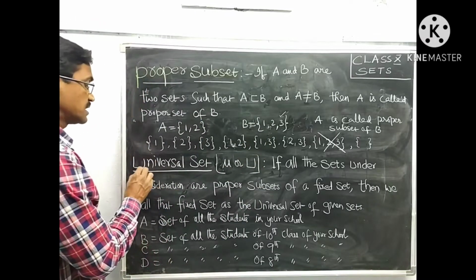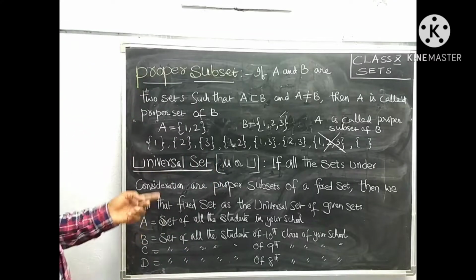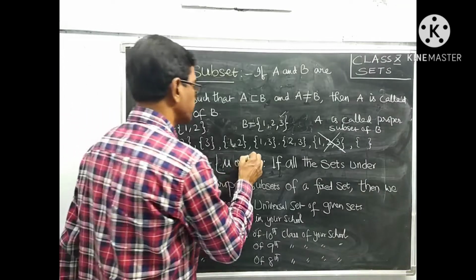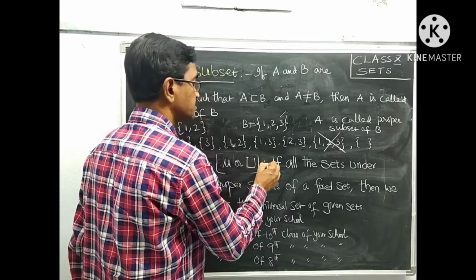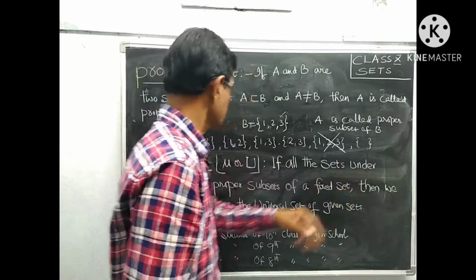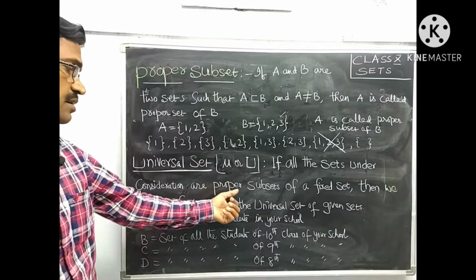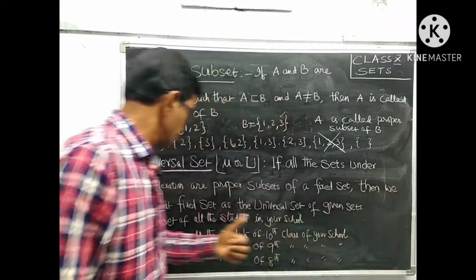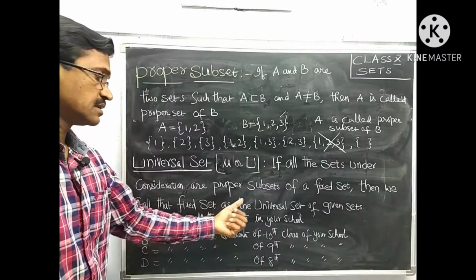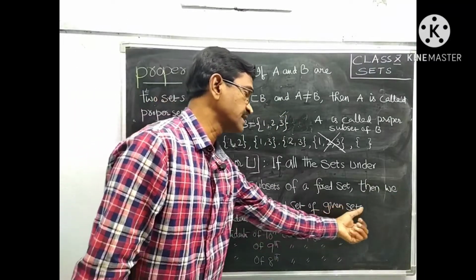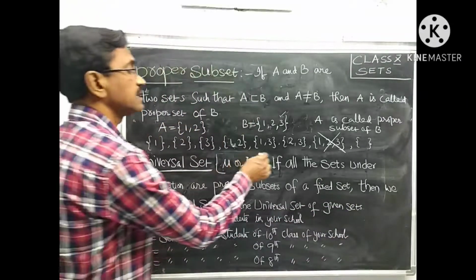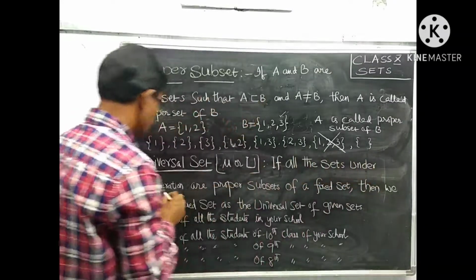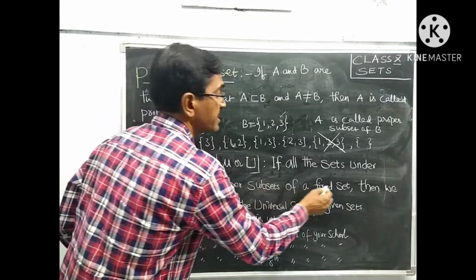Now let us understand the universal set. Here, the universal set is represented by mu or U, capital U. If all the sets under consideration are subsets of a fixed set, then we call the fixed set the universal set of the given sets. Let us understand the concept slowly. Here, all the sets under consideration are subsets of a fixed set.